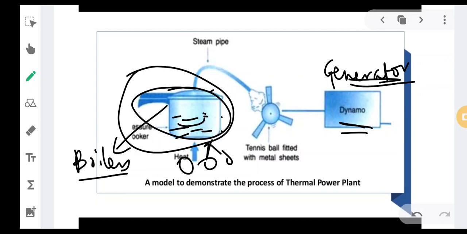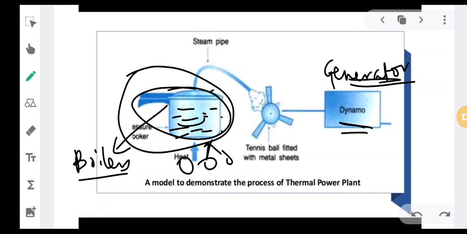They have water completely filled inside them. Whenever you supply heat by burning coal, the heat is supplied and the water inside starts to heat. The water will get converted into steam, right?